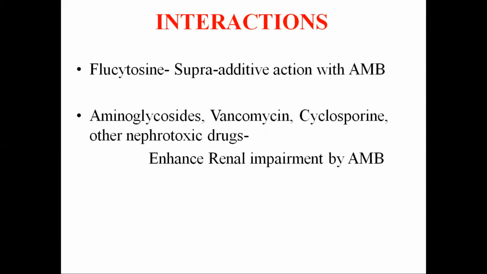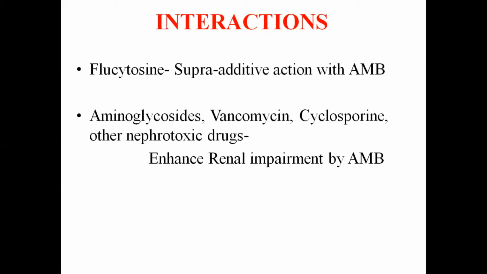Then interactions. Flucytosine has a supra-additive action with amphotericin B. Wherever there are fungal infections, and if the fungi are sensitive to both drugs, then amphotericin B is given along with flucytosine, and amphotericin B increases the penetration of flucytosine into the fungus.